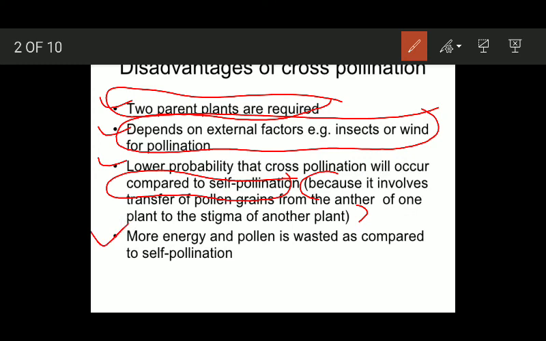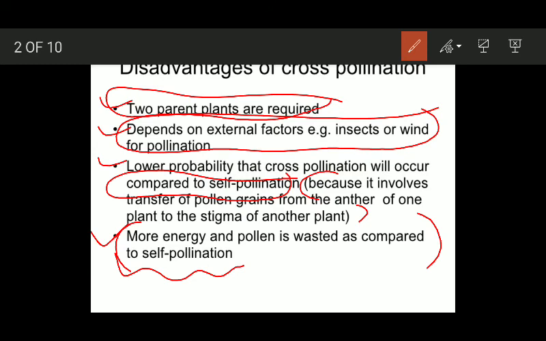And finally, more energy is required and more pollen is wasted as compared to self pollination. In cross pollination, the plants have to devise some mechanisms. For example, they have to produce enough nectar and enough pollen grains so that pollination can occur. So there is more energy consumption and more pollen production in cross pollination, because a large number of pollen grains are lost in transit.